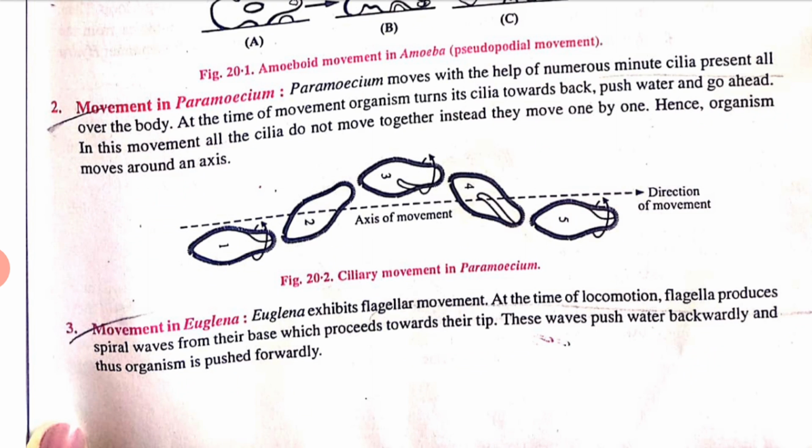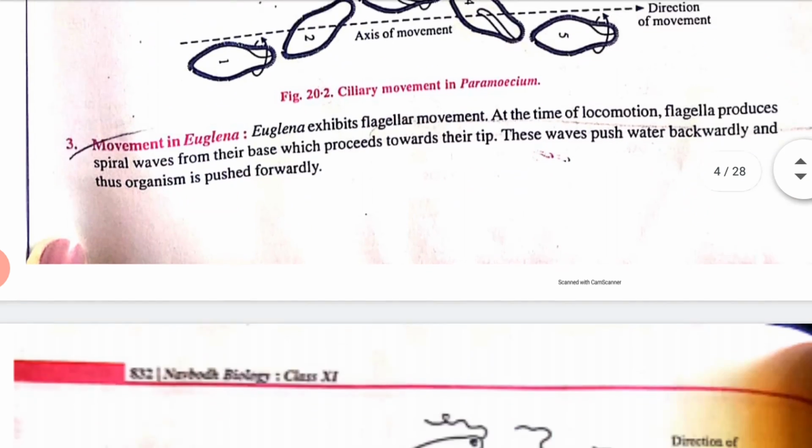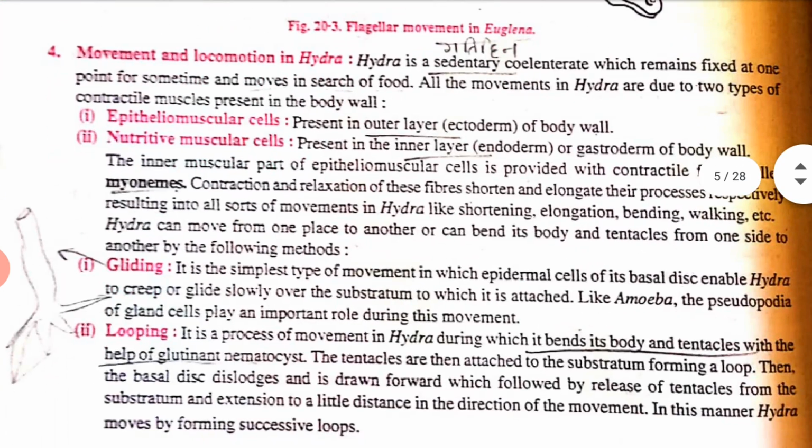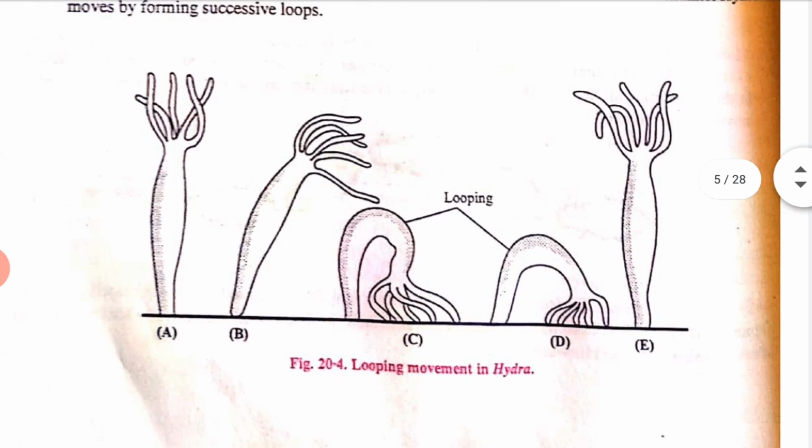In euglena, which type of locomotory organ is present? Flagella is present. You can see this thread-like structure, called the flagellar body. These flagella help euglena to go from one place to another. Okay, next is movement and locomotion in hydra. In hydra you can see this structure, my dear students.